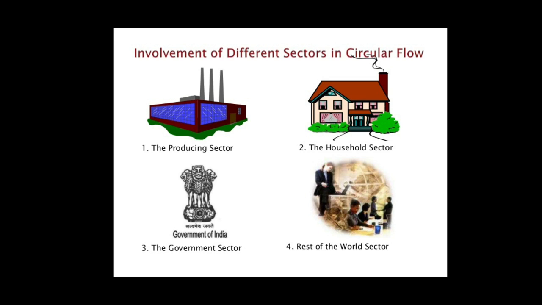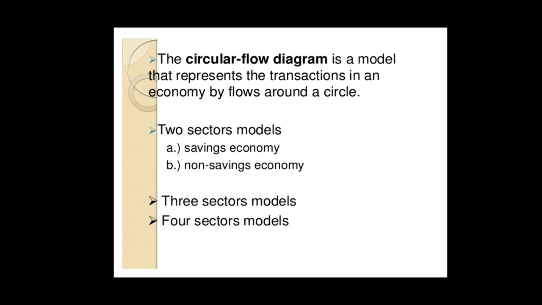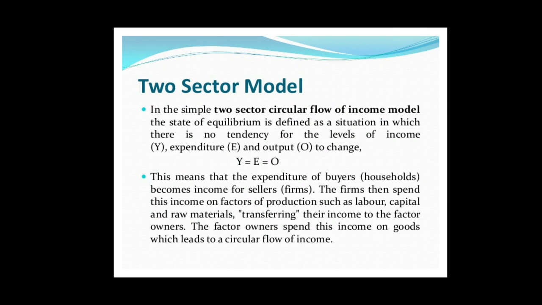Dear students, circular flow of income involves four important sectors of the economy, which are the producing sector, the household sector, the government sector, and the rest of the world sector. Here we will consider the three models of circular flow. First is the two sector model, second is the three sector model, and third one is the four sector model. Let us explain them one by one in our coming slides. First, the two sector model.